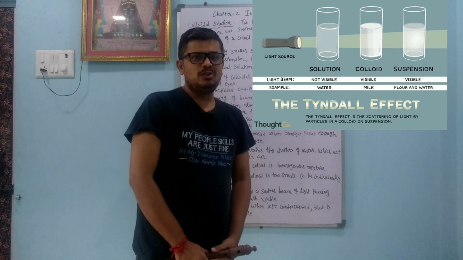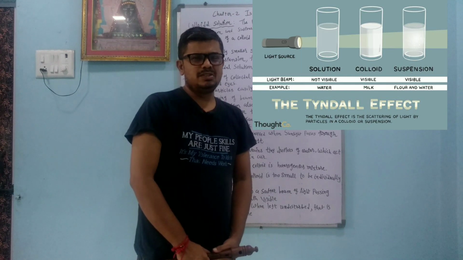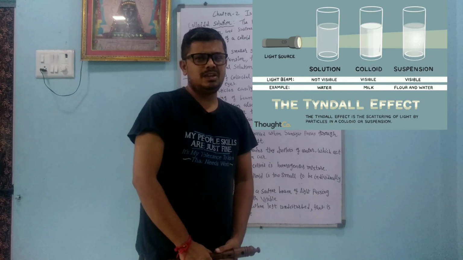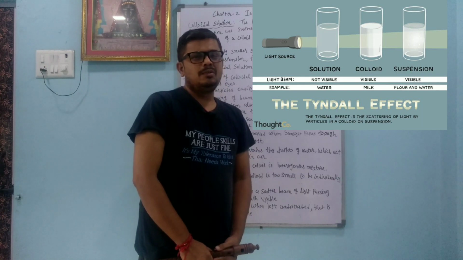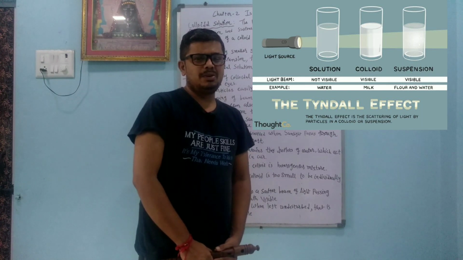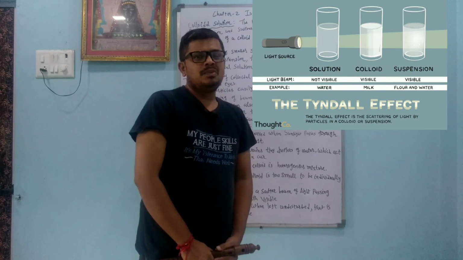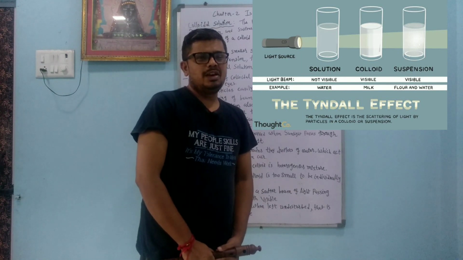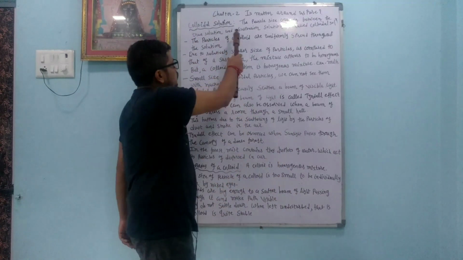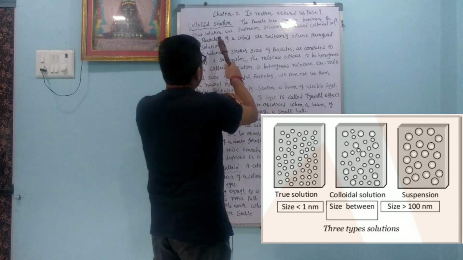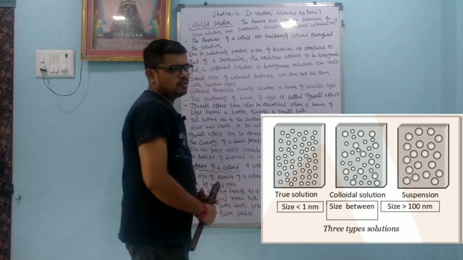But in the case of a colloidal solution, the solute and solvent are in different phases, but still they are not able to separate. So it is a heterogeneous system. The difference between a suspended solution and a colloidal solution is that in a suspended solution we can separate the solute and solvent, whereas in a colloidal solution we are not able to separate them. As well as, when we pass light through a colloidal solution, it scatters the light in different directions. The particle size that comes between the true solution and the suspension is called the colloidal solution.